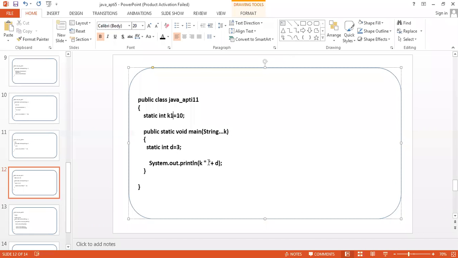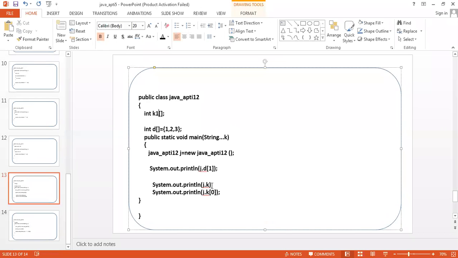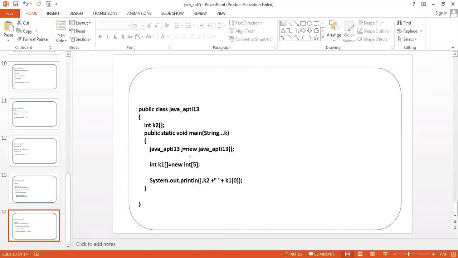So better to change the values here because a conflict will arise for this k and this k. Here also a k conflict will arise, so better to use k1. Here, yes, it's fine now.